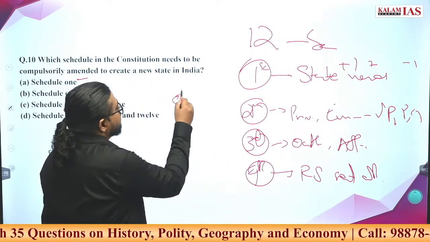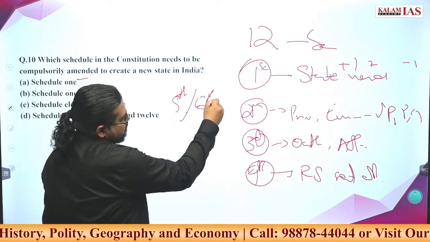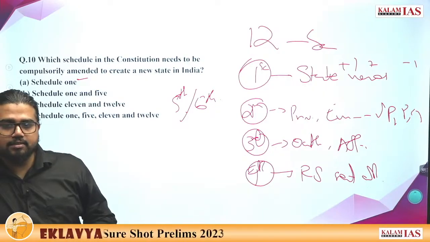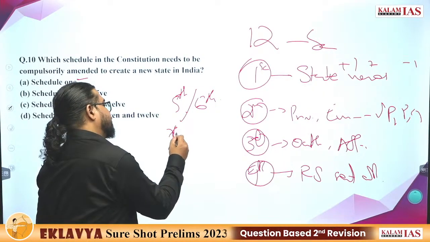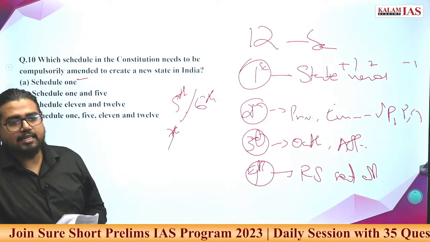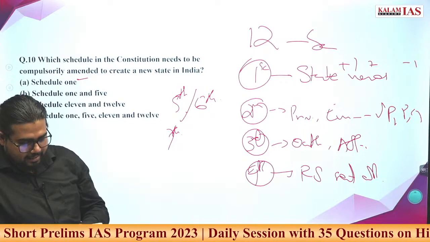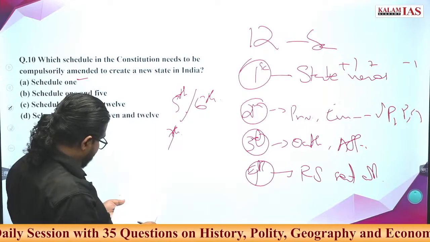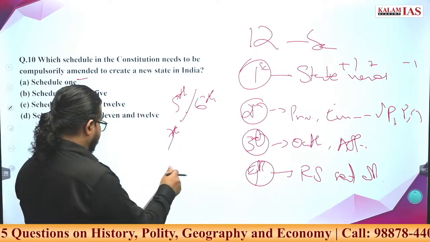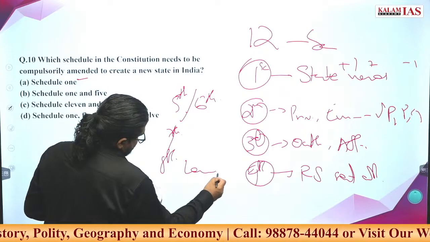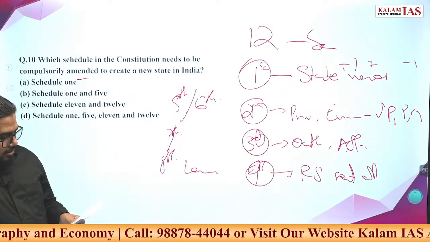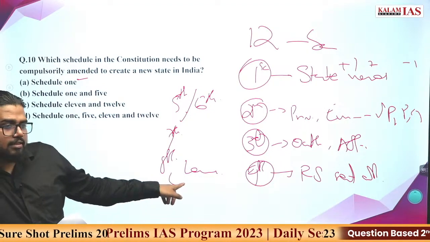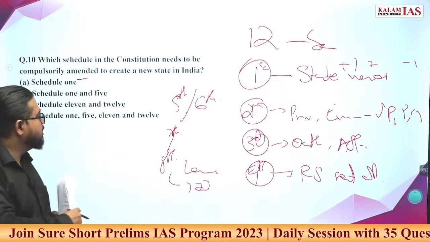Fifth schedule, tribal areas, tribal administration, all these are associated with it. Seventh schedule, center-state relationship, subjects, how they are divided and all this. What is the eighth schedule? The eighth schedule is about languages. How many languages are there? 22. Ninth schedule, tell me, what is the ninth schedule?